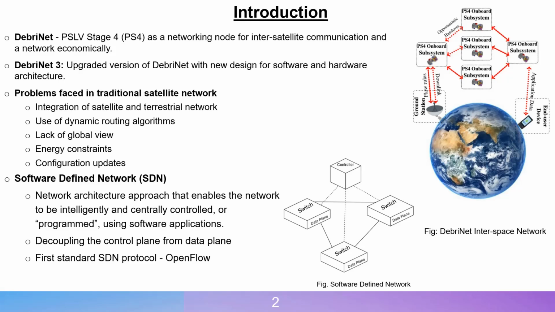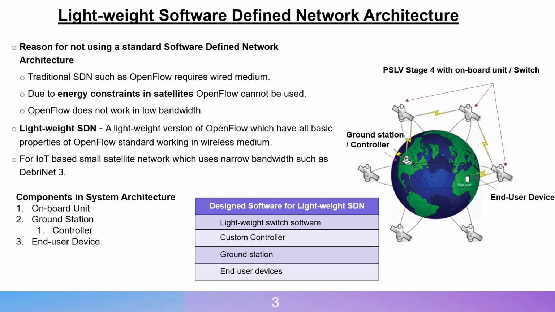One of the first standard software-defined networks is OpenFlow, but we cannot use OpenFlow in DebriNet because it works on a wired medium. It requires higher bandwidth, and due to energy constraints, we have designed a new version, a lightweight version of OpenFlow, which is a lightweight software-defined network with all the basic properties, working in a wireless medium.